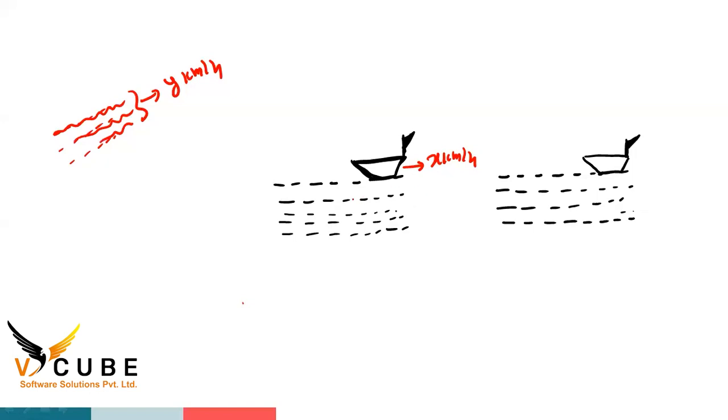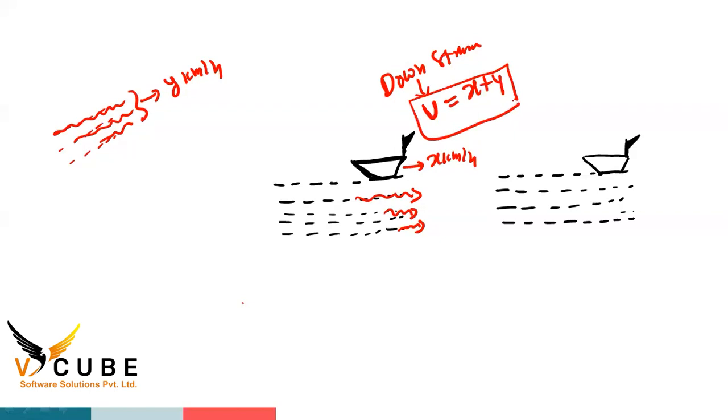Okay, look at the screen, guys. So boat and water moving in the same direction is called downstream. Downstream is denoted by u. u is equal to x plus y. Downstream formula: u is equal to x plus y.